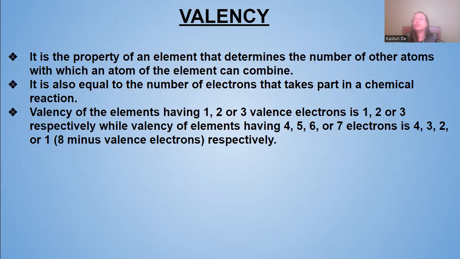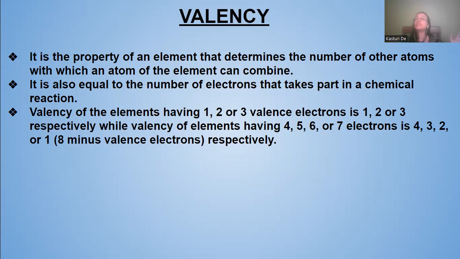So the valency of an element having 1, 2, or 3 valence electrons in the outermost shell is also 1, 2, or 3 respectively. If it has 1 electron in the outermost shell, the valency will be 1. If it has 2 electrons, the valency will be 2. If it has 3 electrons in its outermost shell, the valency will be 3.